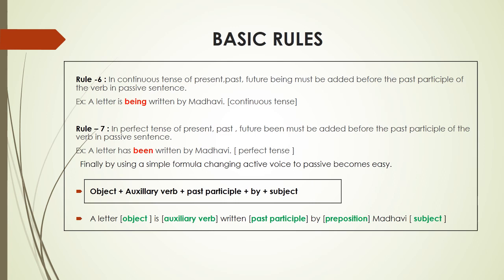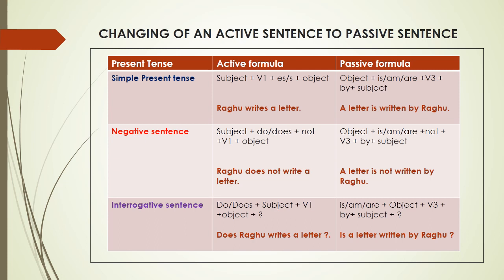Finally, by using a simple formula, changing active voice to passive becomes easy. Object plus auxiliary verb plus past participle plus by plus subject. This formula can help us to change active sentence to passive very easily. In today's session, we are going to learn about the formulas that can help us to change active sentence to passive. Here we are going to concentrate on present tense.